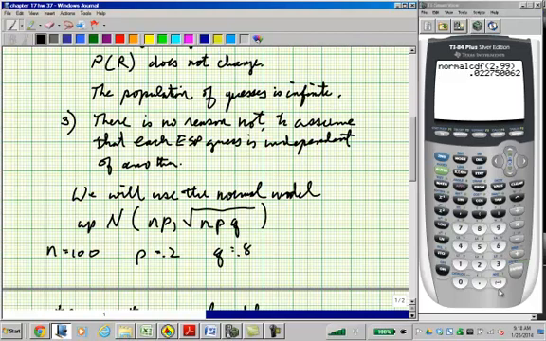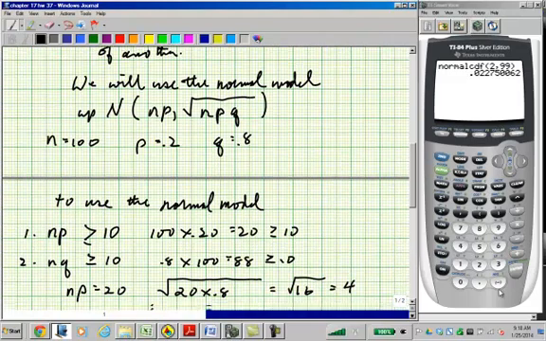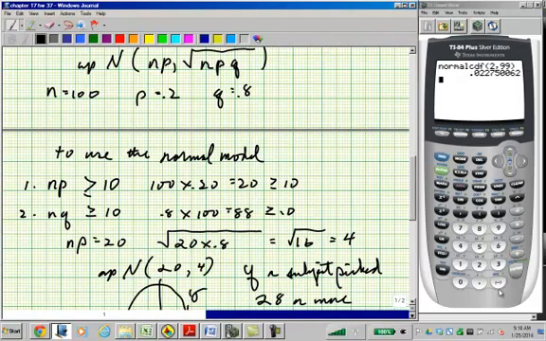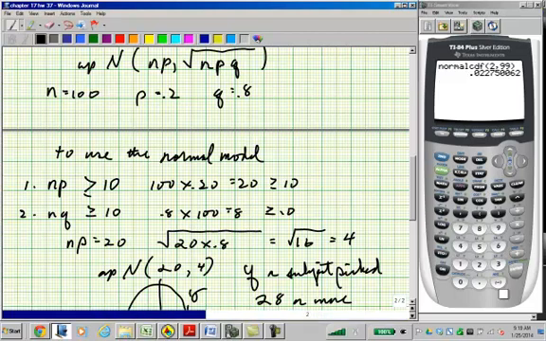All right, so with a binomial probability, the mean is np and the standard deviation is the square root of npq. So we have to consider 2 more preconditions in order to use the normal model. np must be greater than or equal to 10. So that's 100 times 0.2, which is 20, which is greater than or equal to 10. And nq must also be greater than or equal to 10. 0.8 times 100 equals 80, which is also greater than or equal to 10.